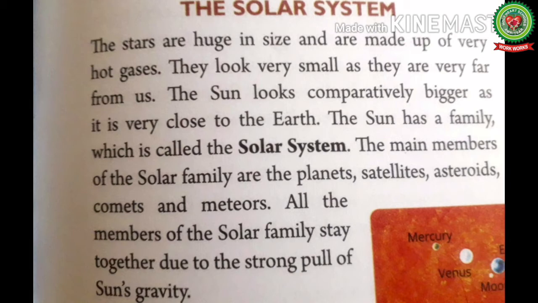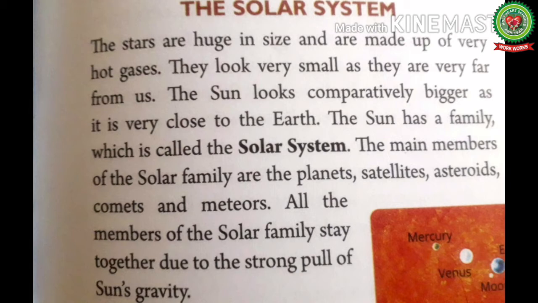The sun has a family which is called the solar system. As we have already discussed, it consists of 8 planets, satellites, asteroids, comets and meteors. The main members of the solar family are planets and satellites. Now satellites are also known as moons. They revolve around the planets. Asteroids are the minor planets and they revolve around the sun in a fixed orbit. They are mostly found between Jupiter and Mars.